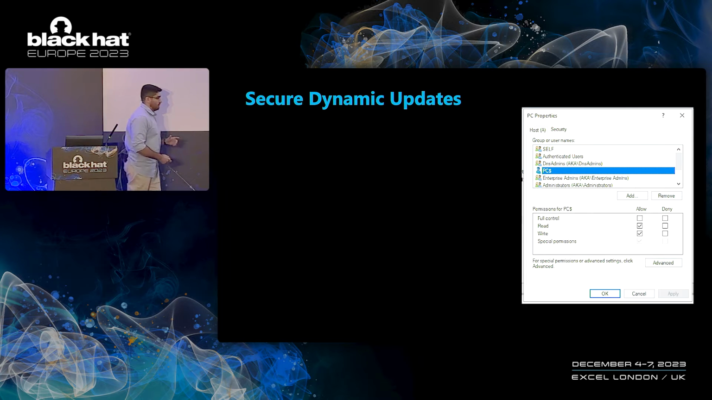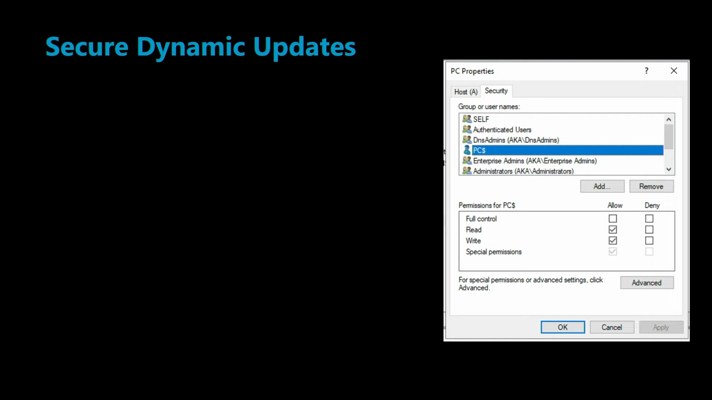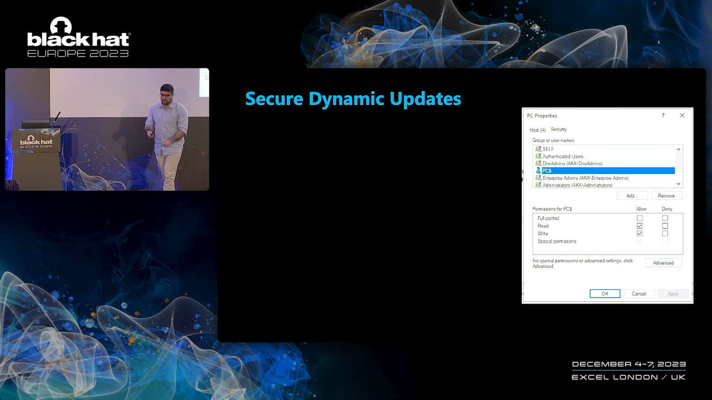And there's another interesting thing about secure dynamic updates, and that is authorization. So the second thing that we want to make sure is that different clients in the network, in the domain, that are authenticated, are not able to overwrite each other's records. So what we have is that every DNS record has its own ACL, so a list of different objects in the domain and their permissions over the DNS record.